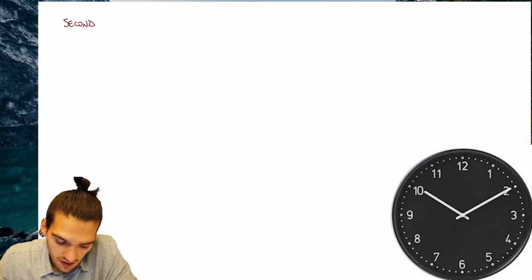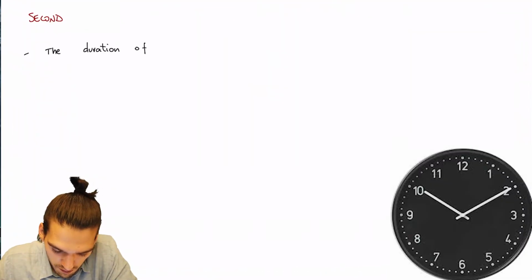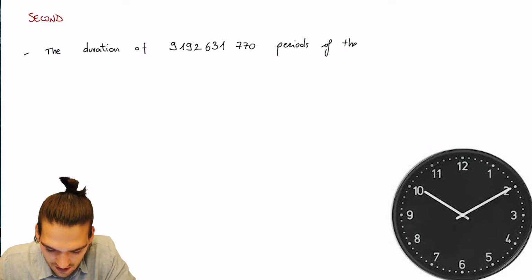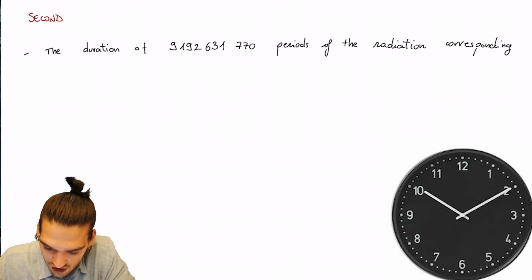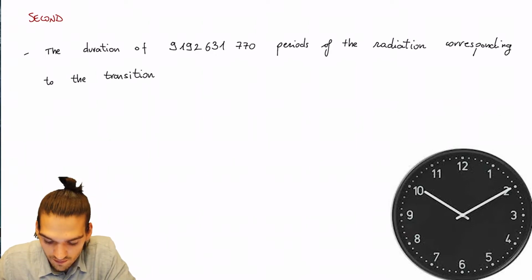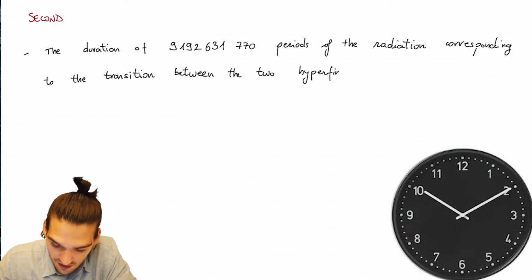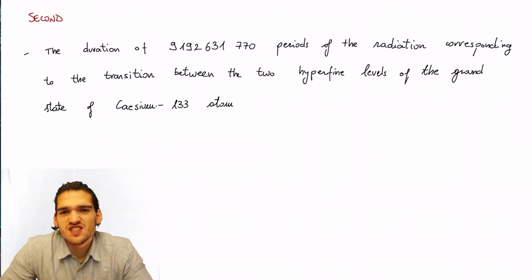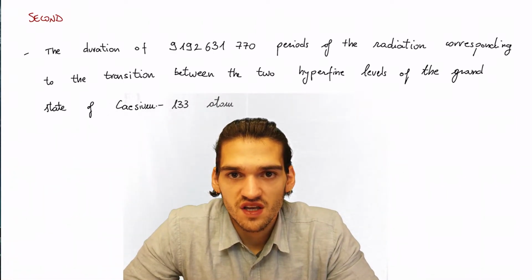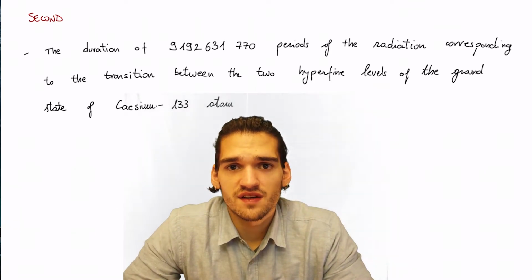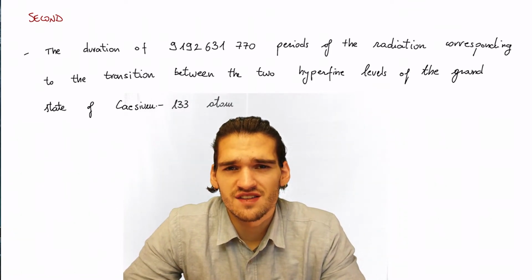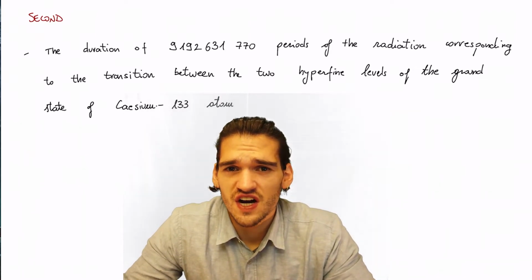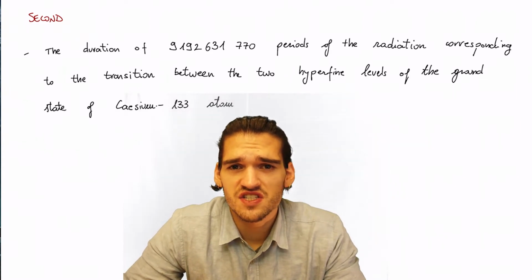A second is defined as the duration of 9,192,631,770 periods of the radiation corresponding to the transition between the 2 hyperfine levels of the ground state of cesium-133 atom. This is just the definition of second. It's kind of hard to understand. It's something that some dudes agreed upon to define it in scientific terms, we don't really care about it, about vibration of ground state, hyperfine level, cesium-133.